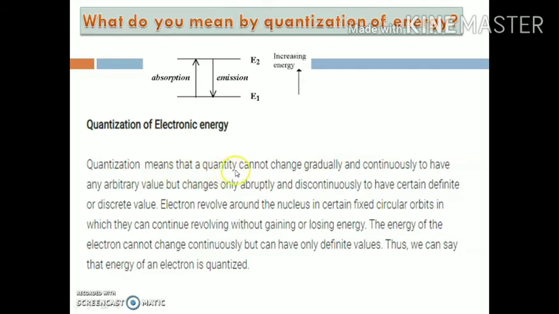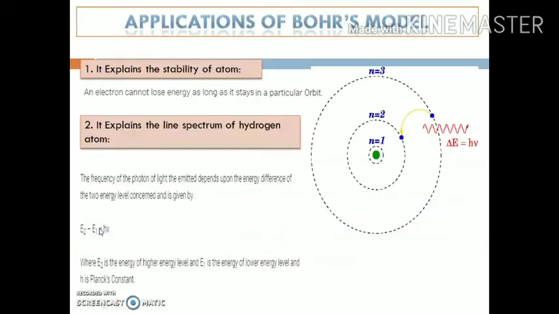Quantization means that a quantity cannot change gradually or continuously. The electron revolves around the nucleus in certain fixed circular orbits, in which it can continue revolving without gaining or losing energy. The energy of the electron cannot change continuously but can have only definite values. Therefore, we can say that the energy of the electron is fixed, or we can say the energy of the electron is quantized.